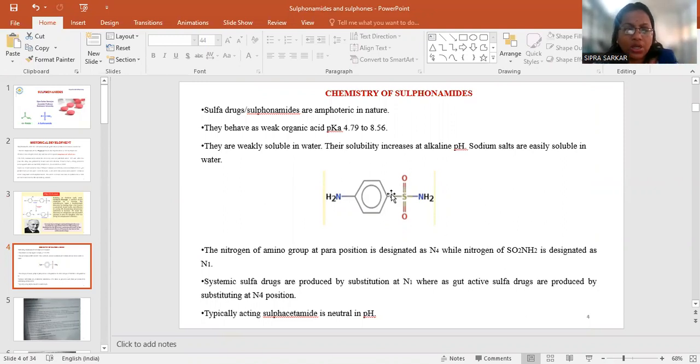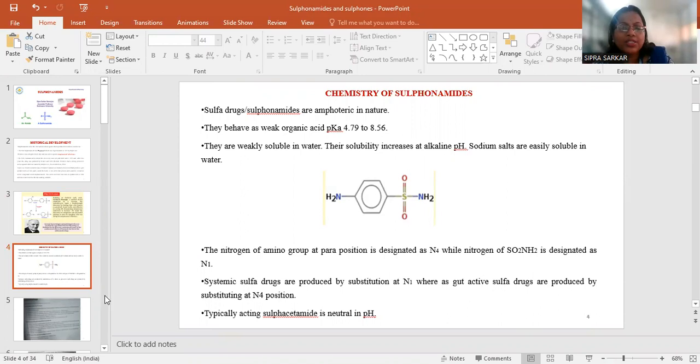See the structure: a benzene ring fused with the amino group and sulfonamide group, so NH2. As this drug contains the amino group, it is a basic drug. The nitrogen of the amino group at para position is designated as N4, while the nitrogen of the SO2NH2 is designated as N1. Systemic sulfa drugs are produced by substitution at N1, whereas gut-active sulfa drugs are produced by substitution at the N4 position.